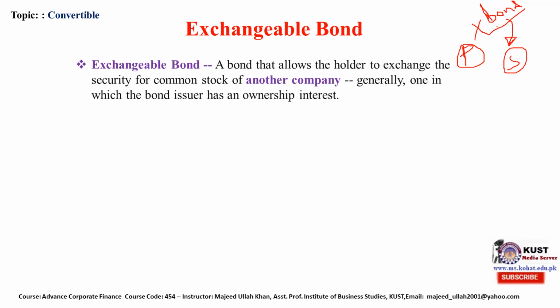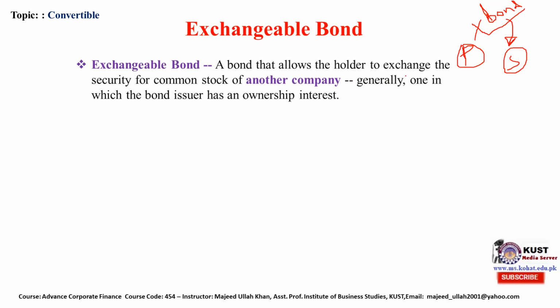So it is called an exchangeable bond. It is issued by a parent company to investors, and it has a convertible option as well, but this will not be converted to the parent company shares, but to the subsidiary shares. It is called an exchangeable bond.